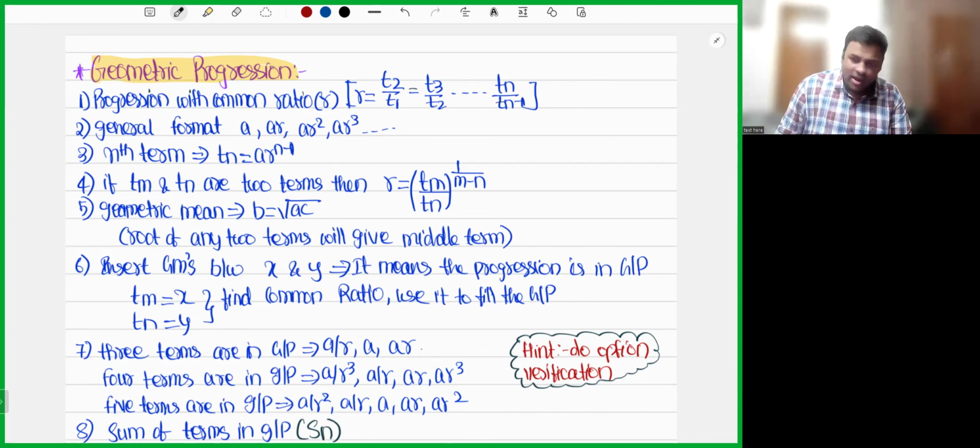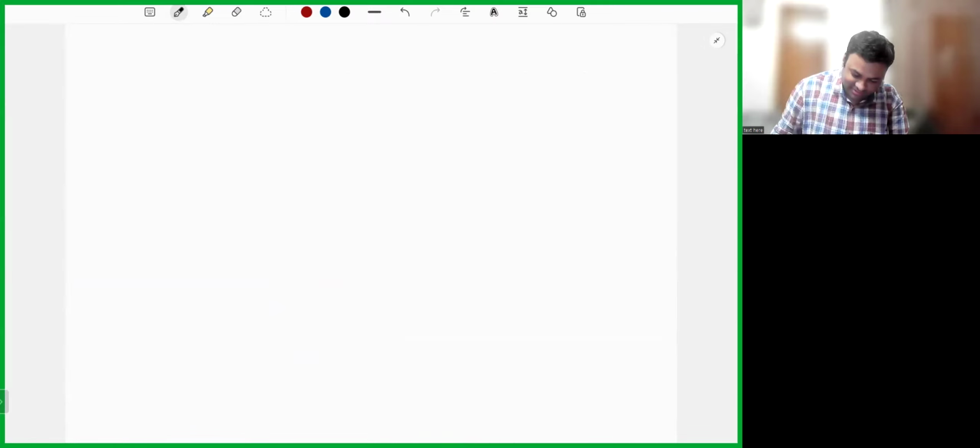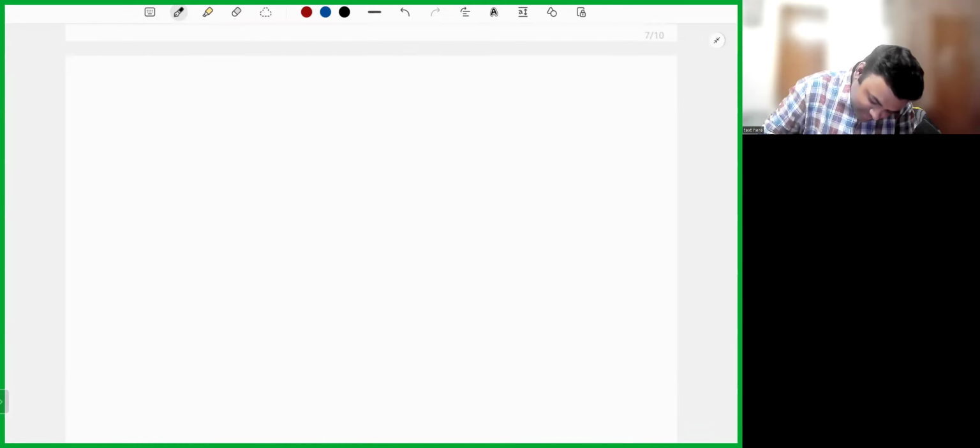Let's start now. So we have seen arithmetic progression. In arithmetic progression, I said it follows a common difference. Now let's see geometric progression.